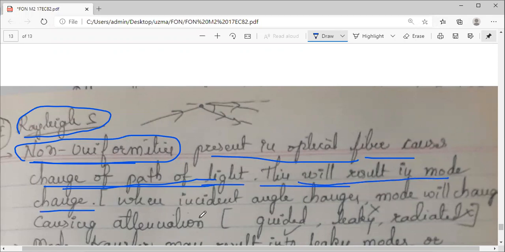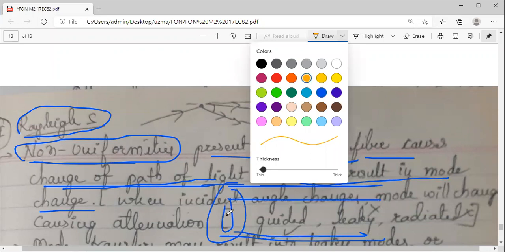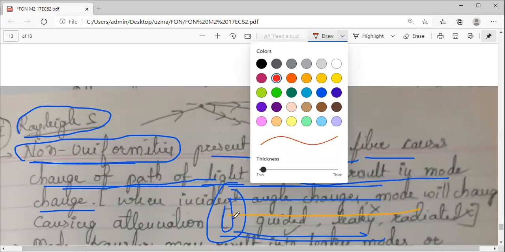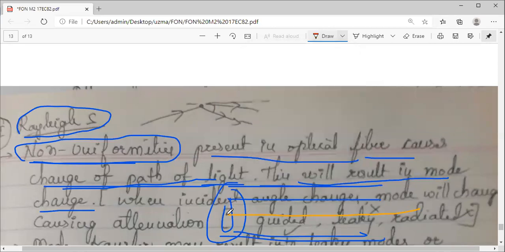Whenever it changes the path, there will be a number of modes. I hope you remember the structure. This is your core, this is your cladding. In single mode fibers, a single ray of light propagates through the core, with a very small diameter. But in multimode fibers, when a ray of light enters here, it may propagate like this, or like this, or like this. This is the structure of a multimode fiber. Whenever it changes its path, it will undergo a mode change from one mode to another.